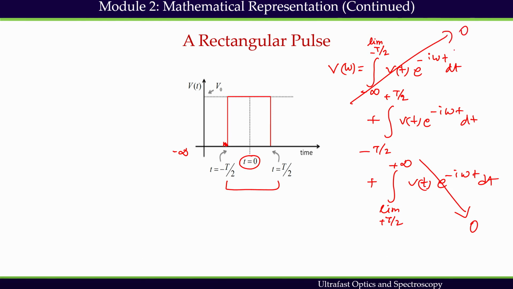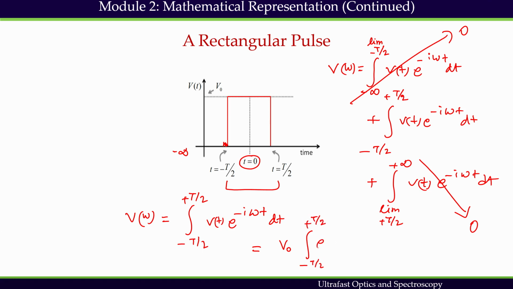Now we know that in the first limit V(t) becomes 0, and in the last limit V(t) becomes 0. So the only term which will contribute to the Fourier transform of this pulse is the integral from minus T by 2 to plus T by 2 of V(t) e to the power minus i omega t dt. This term will contribute. So if we integrate it, V naught, which is always constant within this limit, multiplied by the integral from minus T by 2 to plus T by 2 of e to the power minus i omega t dt. This is what we get.